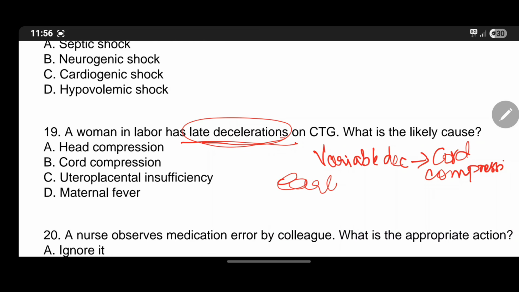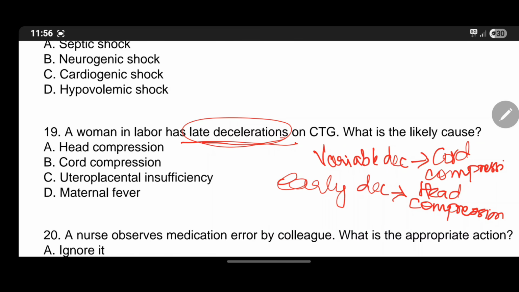Early deceleration is due to head compression. Fetal head compression leads to early deceleration. Due to the uterine contraction, the fetal head gets compressed, and due to that the vagal nerve is activated, which leads to a reduction in the heart rate.